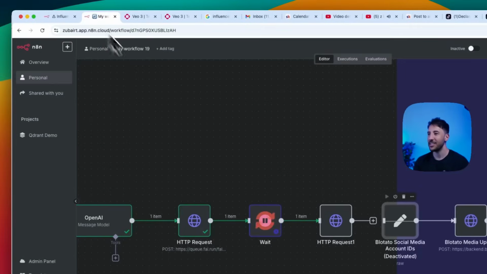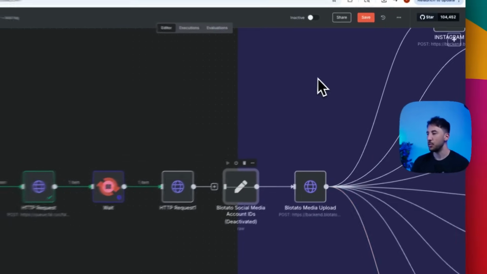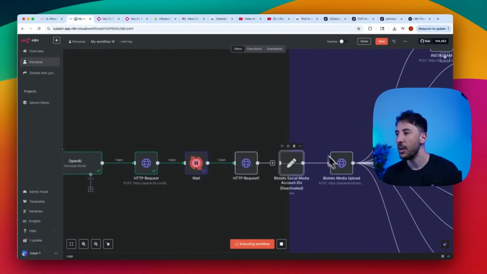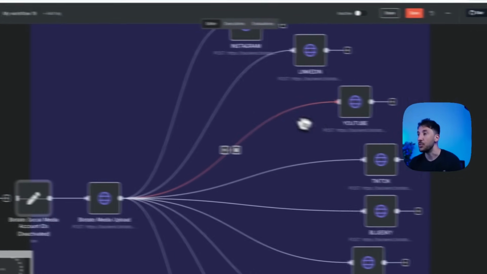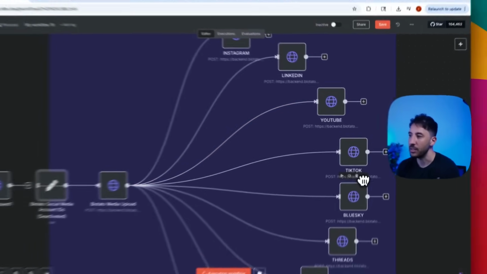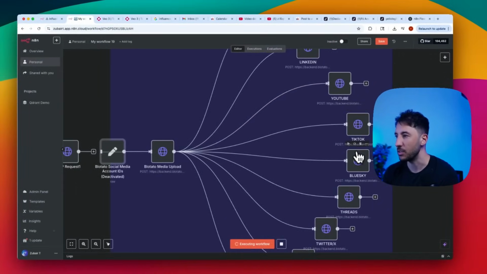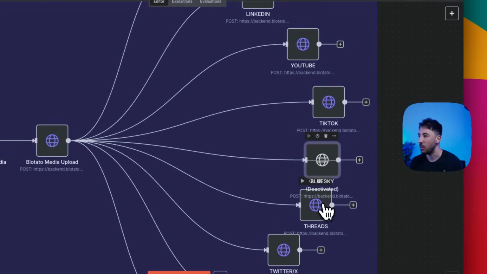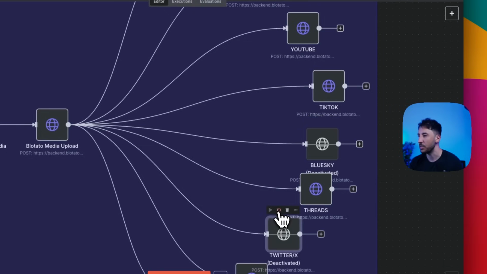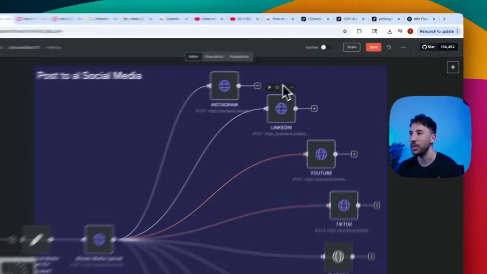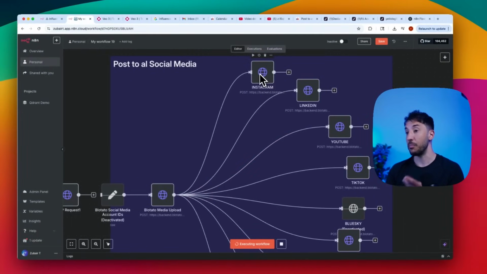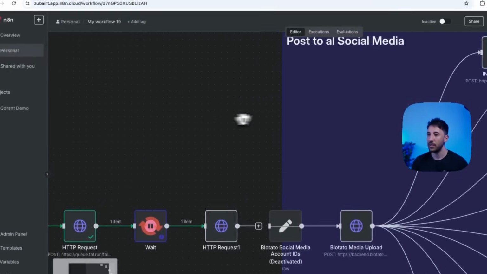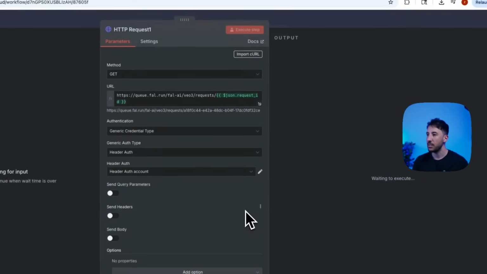All right, so there you go. So you can use this to post on all your social media accounts, or if you want to, for example, do one at a time, you can actually shut these things off. So for example, if you don't want to post things on Blue Sky, because that's like a Twitter, you can click on this power button and it will shut it off. Same thing if you want to post this on Twitter, you'll just shut it off, so that way you can only post it on the ones that you like. So for example, if you're saying, you know what, I'm going to only post this on Instagram, YouTube, and TikTok, then you can leave those on, shut everything else off, right? So very, very simple. All right, let's go ahead and take a look at this one.